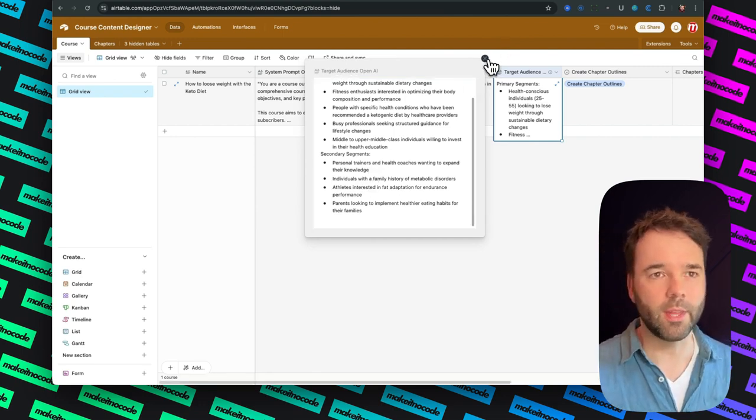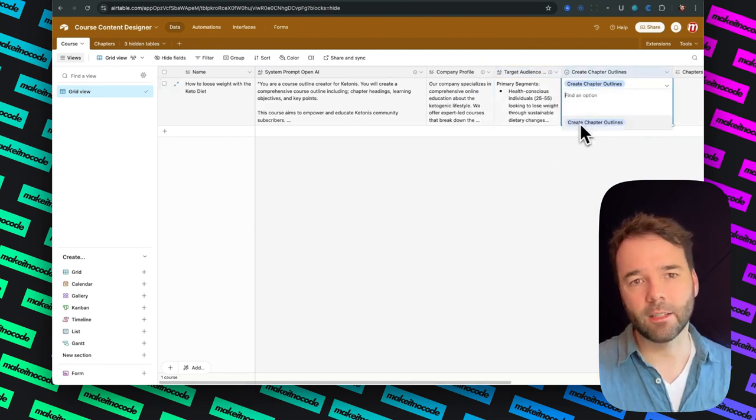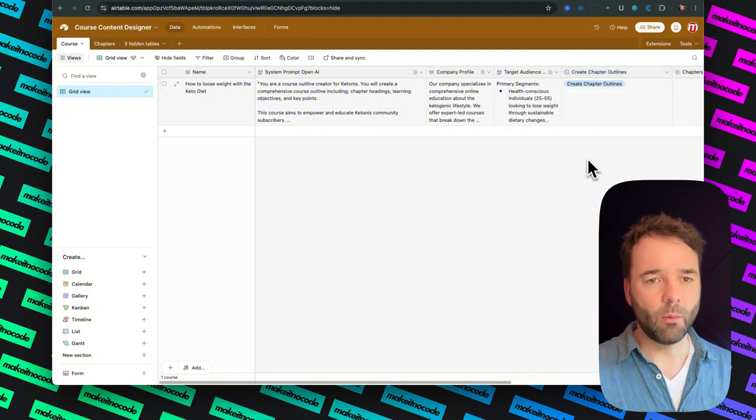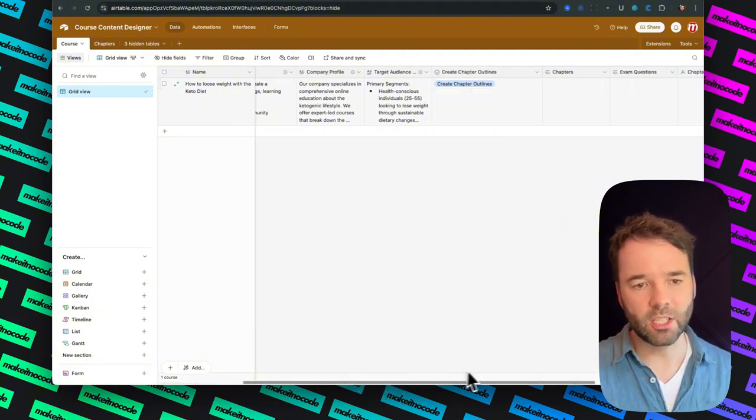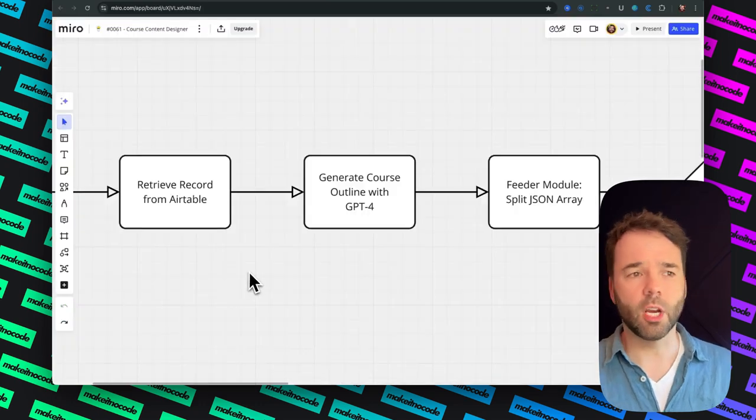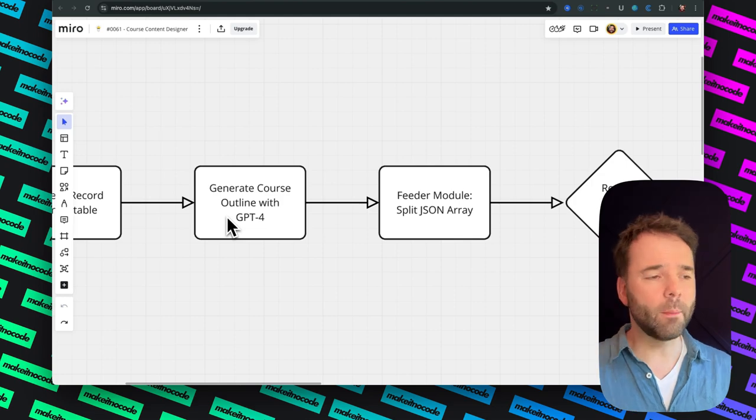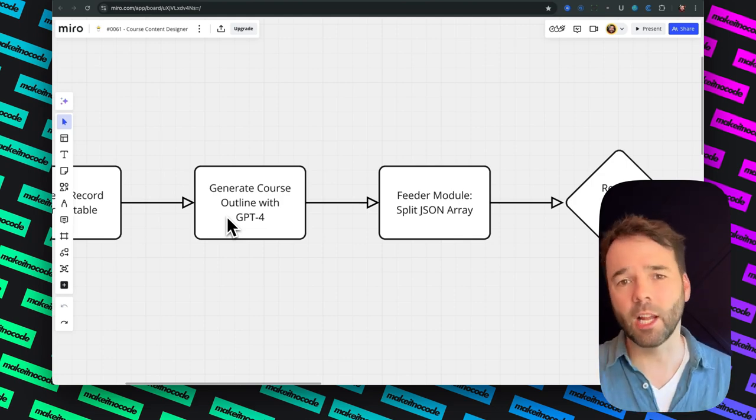I mean, that's the whole thing. That's the whole point to this. We have a little trigger here that can create the chapter outlines, and when it runs, it will actually start running the chapters here. Let me just go back to the flowchart. It's going to start generating the course outlines. It's going to make all the modules and all the chapters, sort of an outline of what it's going to be writing about.